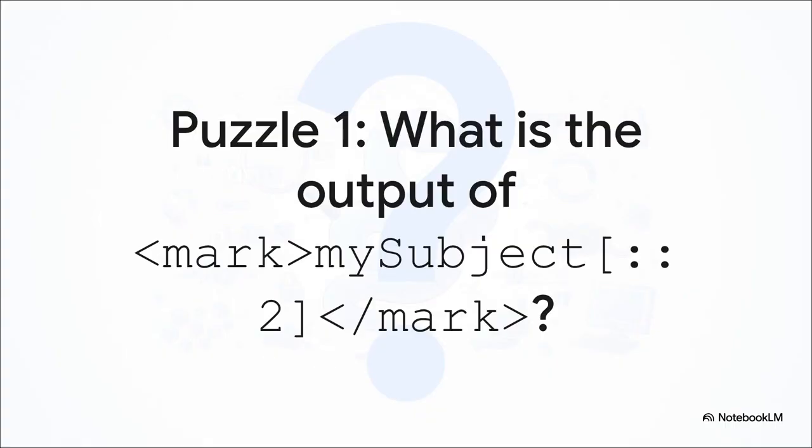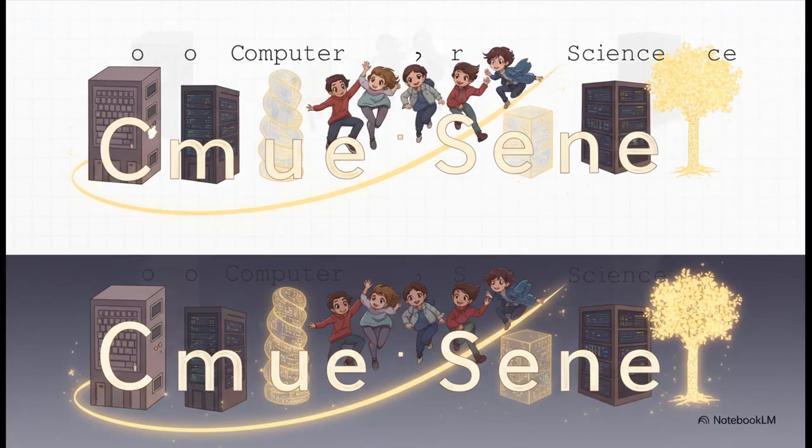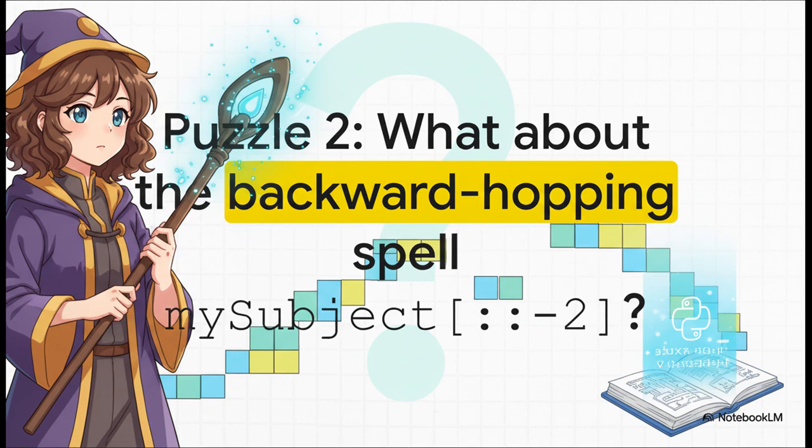For the first puzzle, Pip takes the street 'Computer Science' and casts a tricky slicing spell, 2 colons and the number 2. This tells the magic to start at the beginning, go to the end, but only visit every second building. What new street is created? The magic works. Pip hops from building C to M, then M, U, then U to E, and so on, skipping one building each time. The result is this brand new string, 'CMUESINE'.